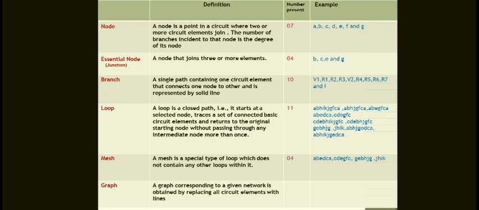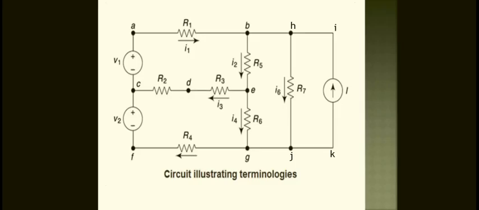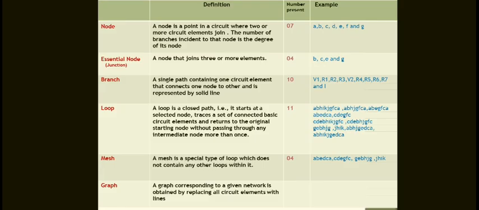So, essential node. What is the essential node? A node that joins 3 or more elements is called an essential node. You say that the essential nodes in this figure are B, C, E and G. You observe that in the figure, 3 or more branches should be connected at one place. B is there, E is there, G is there, right? These 4 are the essential nodes, right? This is called a junction point.